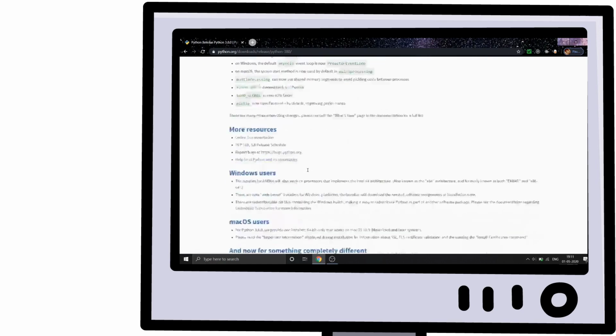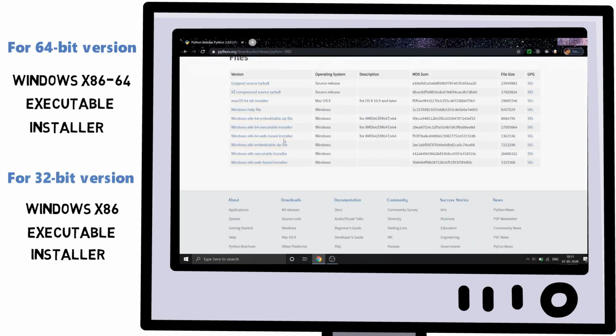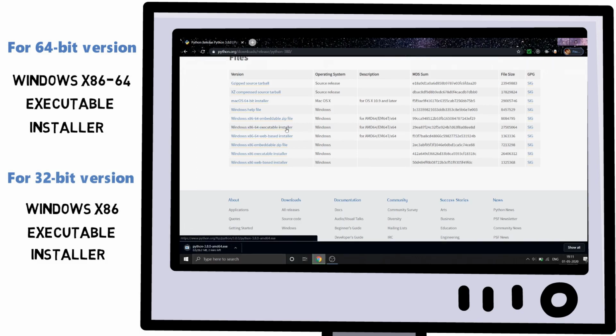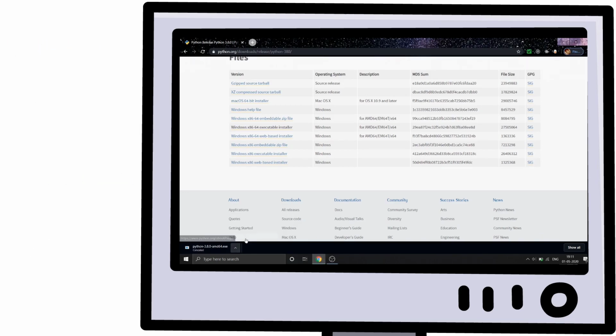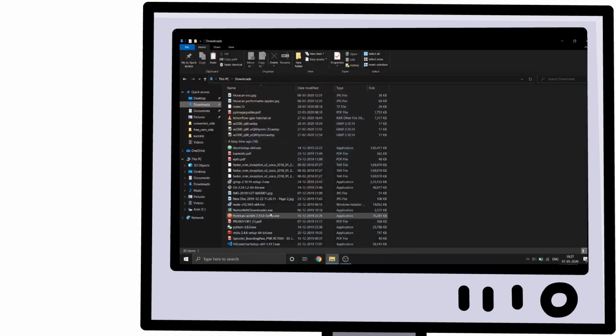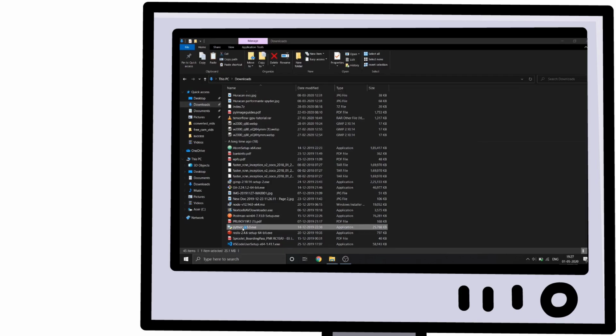Now you need to scroll down to the bottom and look for Windows Executable Installer and click it. It will take some time to download. As I have already downloaded, I'm going to skip this and show you the next steps. Once you have downloaded the executable file, just open it up.